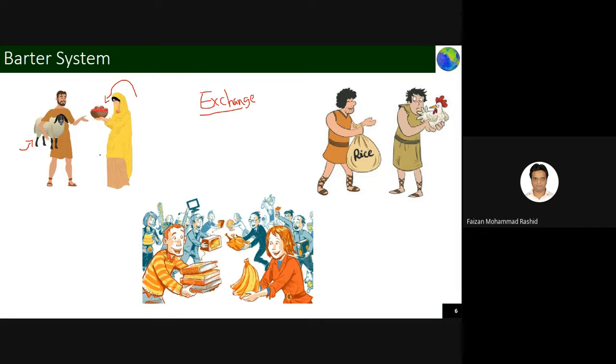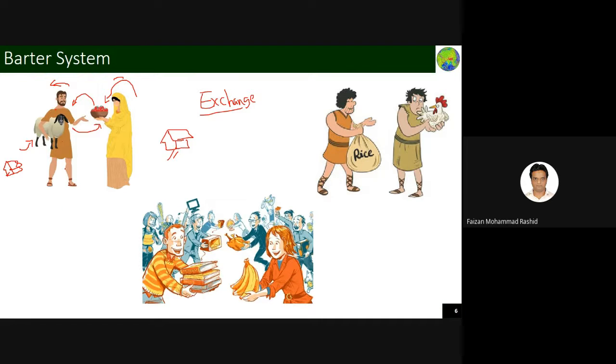So what will they do? They will come from their respective houses, and both of them meet at a place. She gave the fruit to him, and he gave the sheep to her, and both are very happy. They went to their houses. That means she had enough fruit with her, and he had enough sheep with him, but they lacked the other thing. He doesn't have fruit, she doesn't have a sheep. So they exchanged the thing between them and went away happily. But this was not always possible.